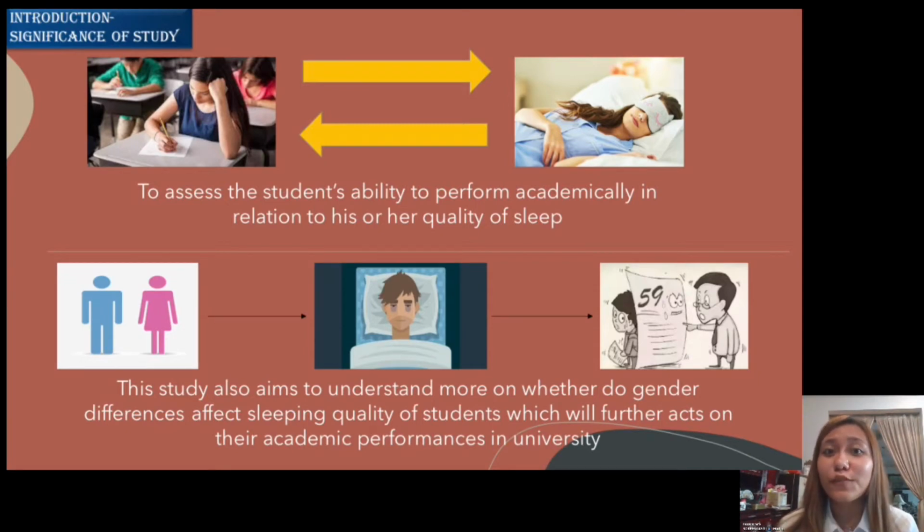It is crucial for students to pay heed and make changes to their quality of sleep as it would affect their academic performance. Next, this study also aims to understand whether gender difference affects sleeping quality of students, which will further act on the academic performance in university, leading to more understanding of how sleeping quality impacts students' academic performance, which instruments are being used to tackle the issue, and how the subject is being addressed and studied.